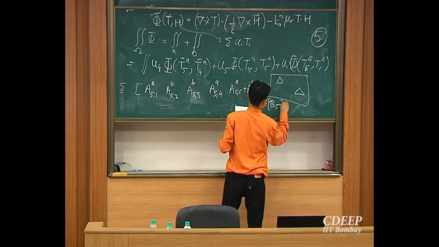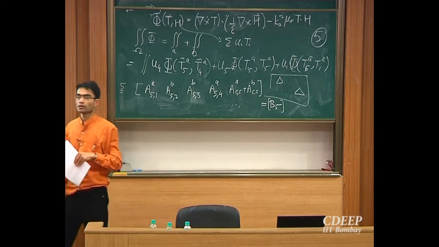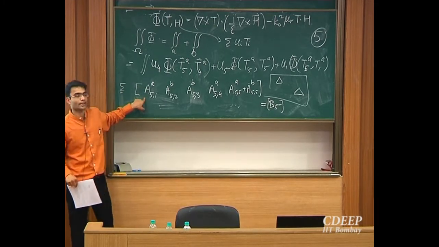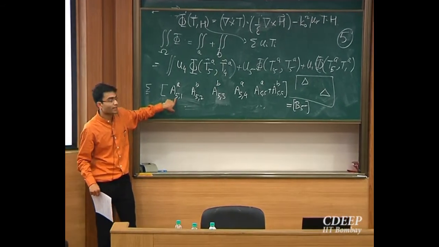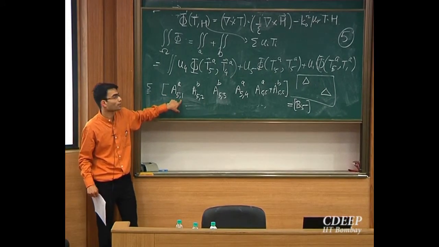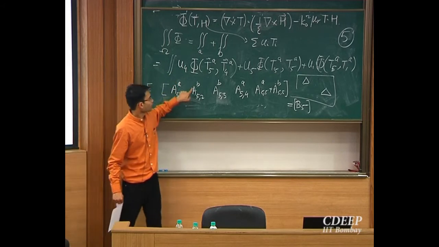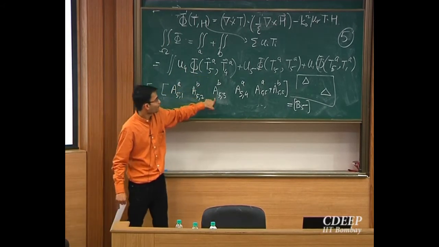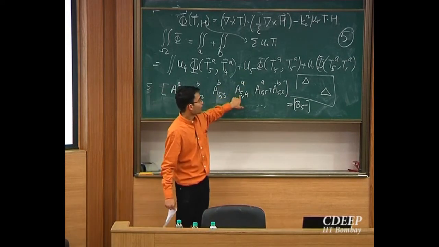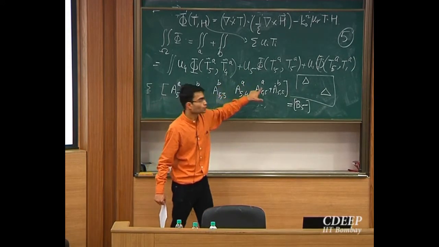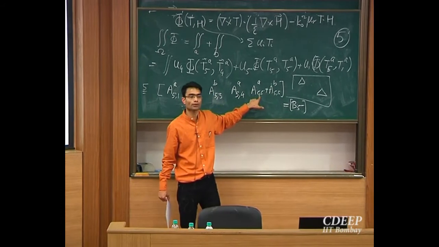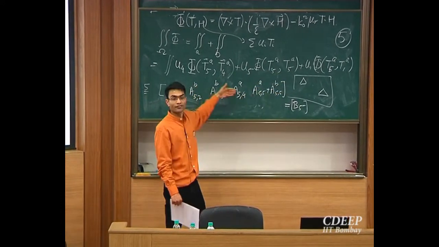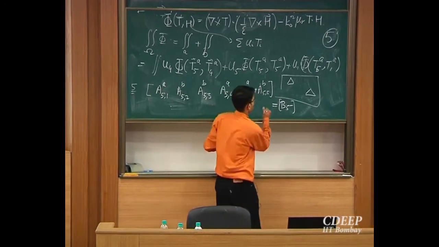So that's it. We are finished with this. You can see A51 is telling me how edge 5 and edge 1 are coupled over element A, how edge 5 and 2 are coupled over element, in this case has to be B. 5 and 3 again should be B, 5 and 4 will be again A, and then two self terms will come. 5 will couple to itself over A and over B. So this is the left hand side of the matrix.